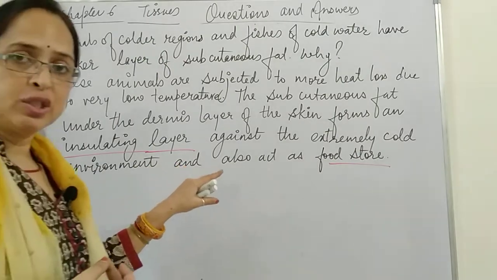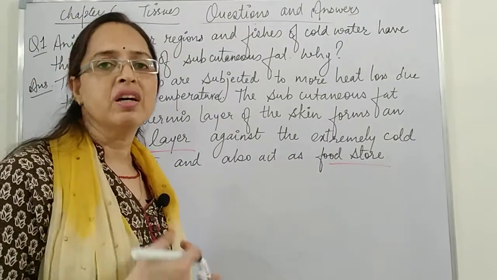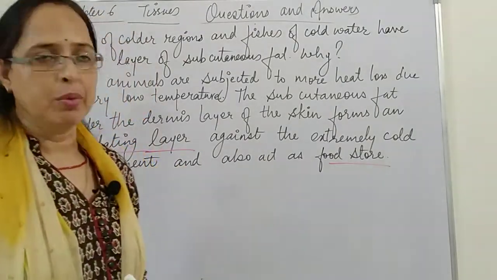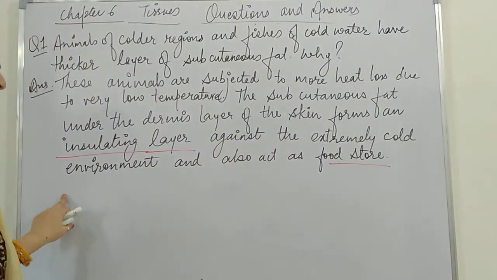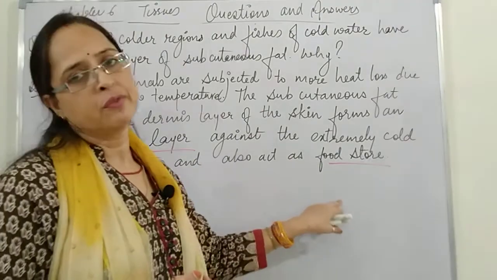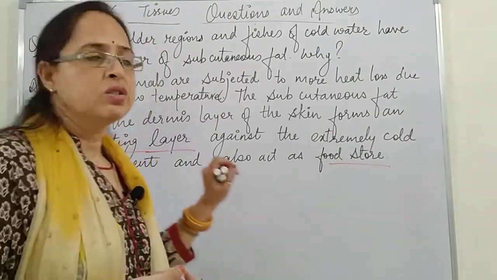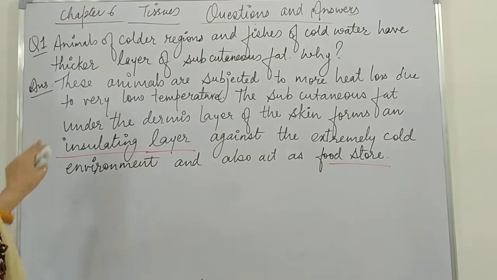That means it acts as an insulator. It does not allow the heat to go out of the body in the extremely cold environment, and it also acts as a food store. Okay, so this is question number 1 along with the answer.